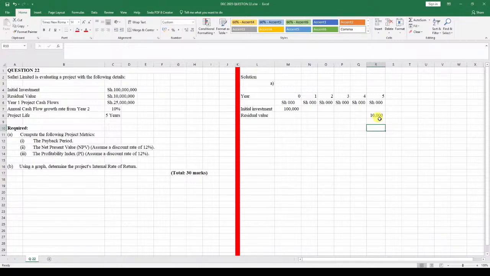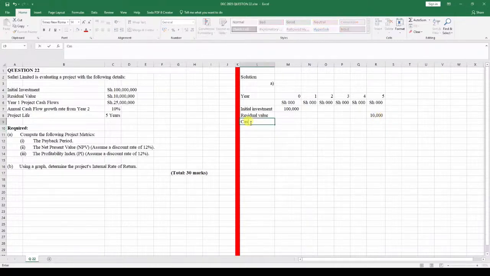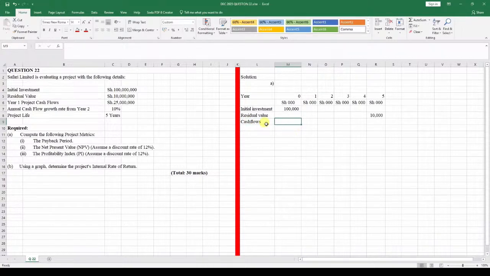Once that happens, we can move ahead and look at the net cash flows. We've been given the initial investment of 100 million, and the year 1 cash flows of 25 million.